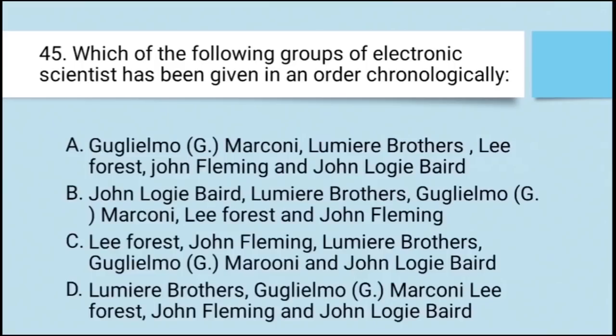Which of the following groups of electronic scientists has been given in an order chronologically? इनमें से कौन से ग्रुप्स क्रोनोलॉजिकली है जो कि इलेक्ट्रॉनिक साइंटिस्ट के नाम से आते हैं?